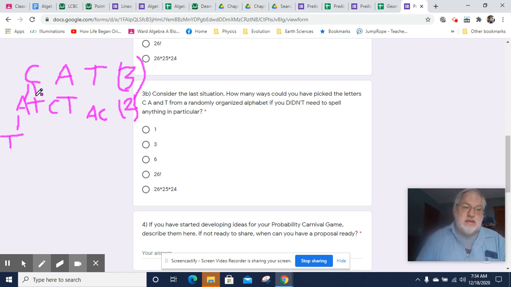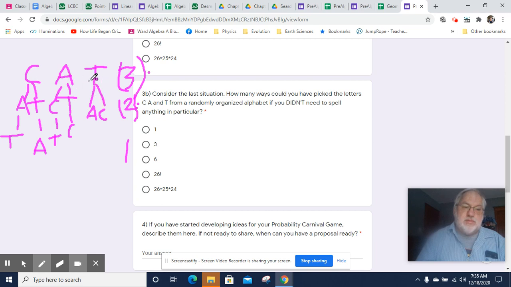If I had pulled C, then T, then all I've got left is A. So now there's just one possibility. So we end up with 3 possibilities times 2 possibilities times 1 possibility. Okay, so all I have left is a T after this path. So I pulled an A, then a C, then a T. I pulled an A, then a T, then a C. Once again, I'm down to just one possibility after I pulled the T.